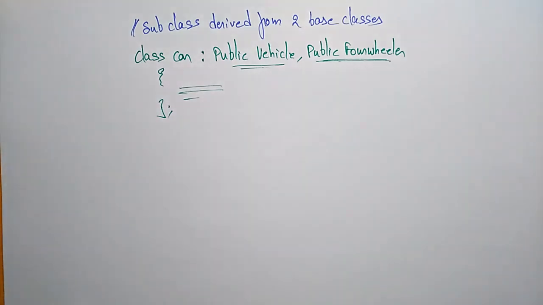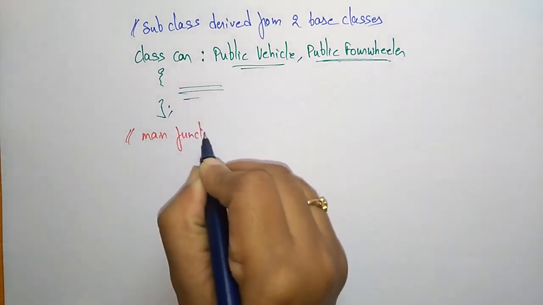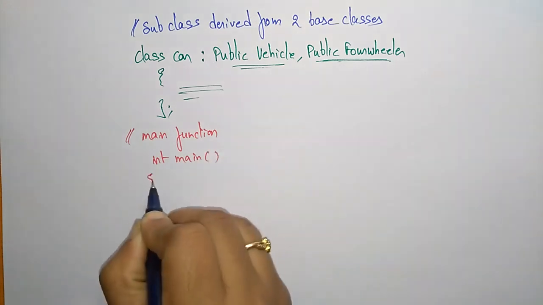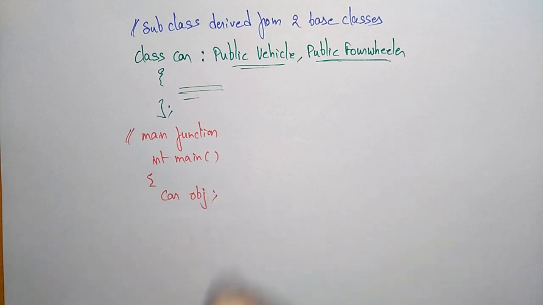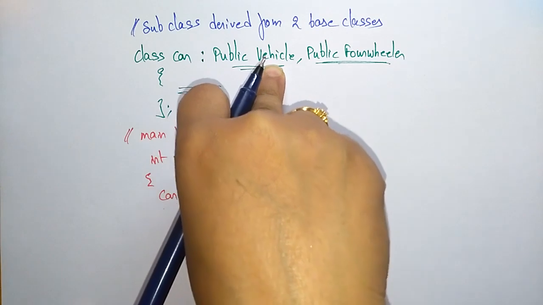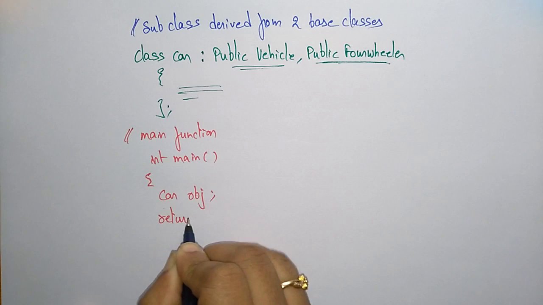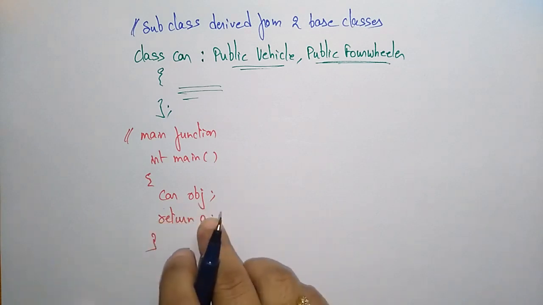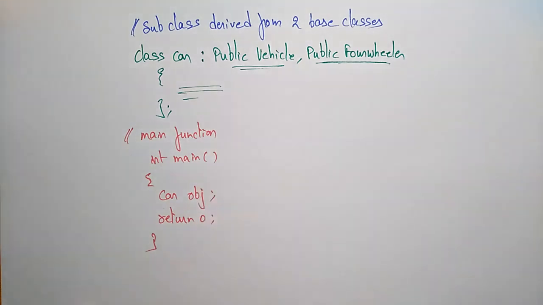Okay. Now coming to the main program. Main function, int main. Here I have to create the object. Car is the class name, and for that Car I am creating only one object. With the help of the object it calls the Vehicle class as well as the FourWheeler class. So Car obj; and return 0. Creating an object of the subclass will invoke the constructors of the base classes.